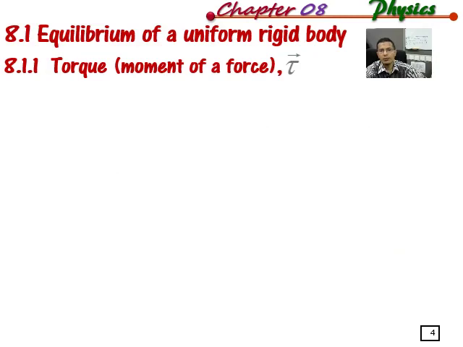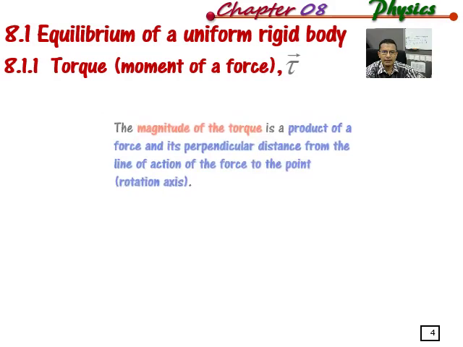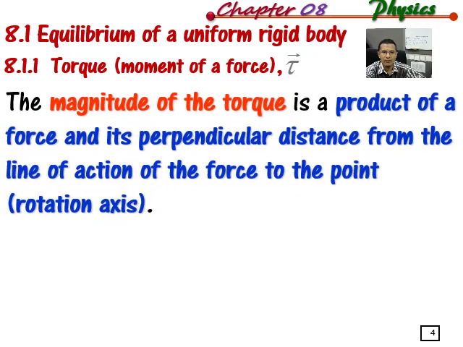So first, what is meant by torque? It is also known as moment of force. The symbol is tau with an arrow head above, which means that torque is a vector quantity. Torque is defined as the product of force and its perpendicular distance from the line of action of the force to the pivot point or rotation axis. The most important thing here is to identify where the rotation exists.